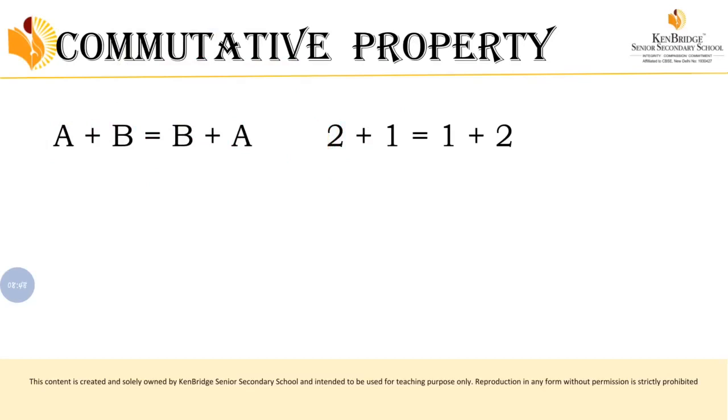Understood? So just look here, 2 plus 1. What is the answer for 2 plus 1? 3. And what is the answer for 1 plus 2? 3. The same thing. So even when you change the order, your result remains the same. The result doesn't change. If you change the order, your result should not change. Understood? Then that is called the commutative property. Now this is for addition.